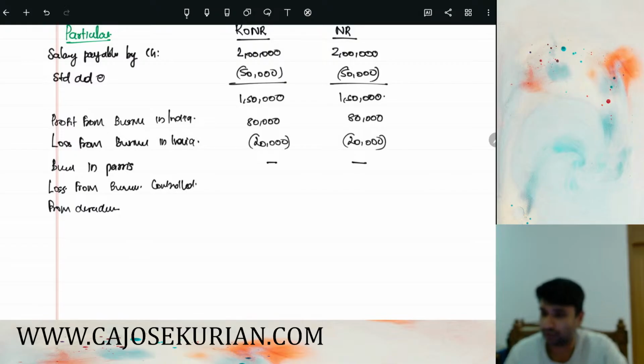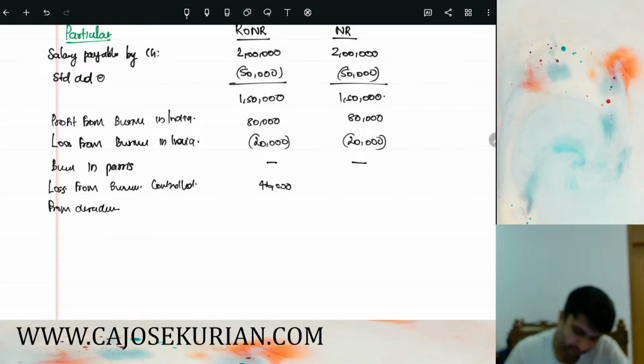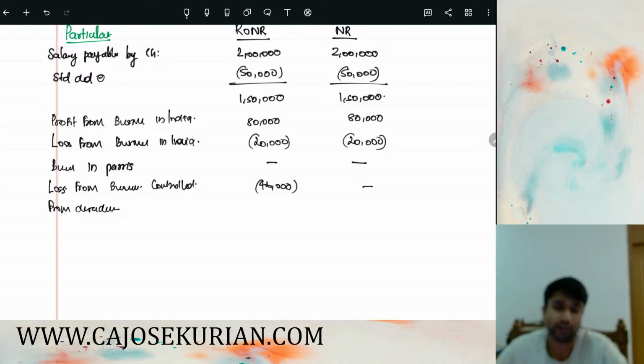That particular loss will be adjusted with the R and OR, not with the NR, because for an NR, it has to be either accrued in India or received in India. For R and OR, to adjust a particular loss from business, that business has to be either accrued in India or first received in India, or if it is a business controlled or profession set up in India, then also you can adjust that particular loss.